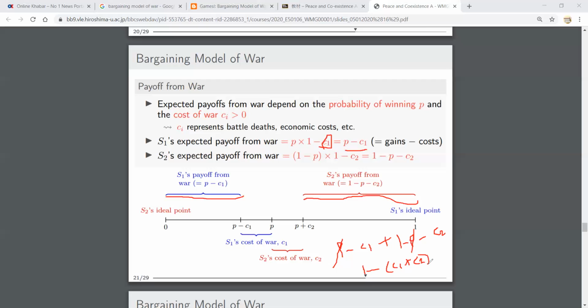As cost is always positive, this cost is always positive, and this is less than 1. That's why war is always inefficient.